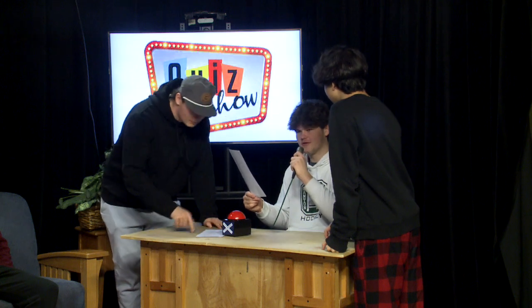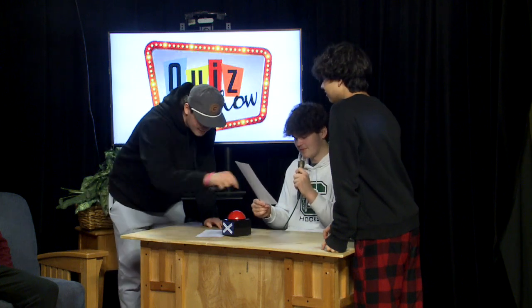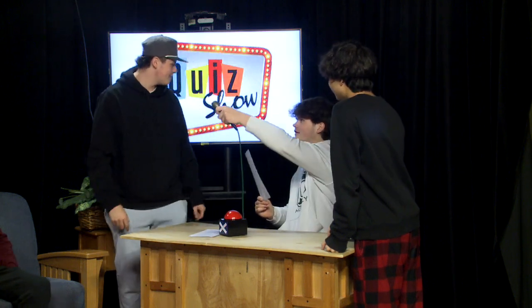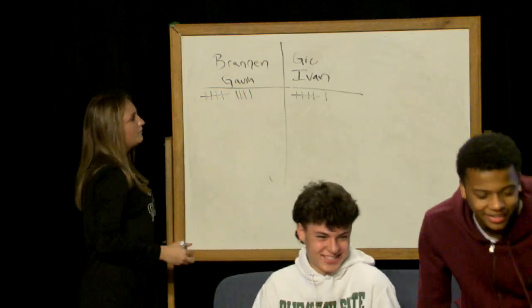Question number 26. What is the function of the mitochondria in a cell? Produce energy. You are correct. Powerhouse itself.